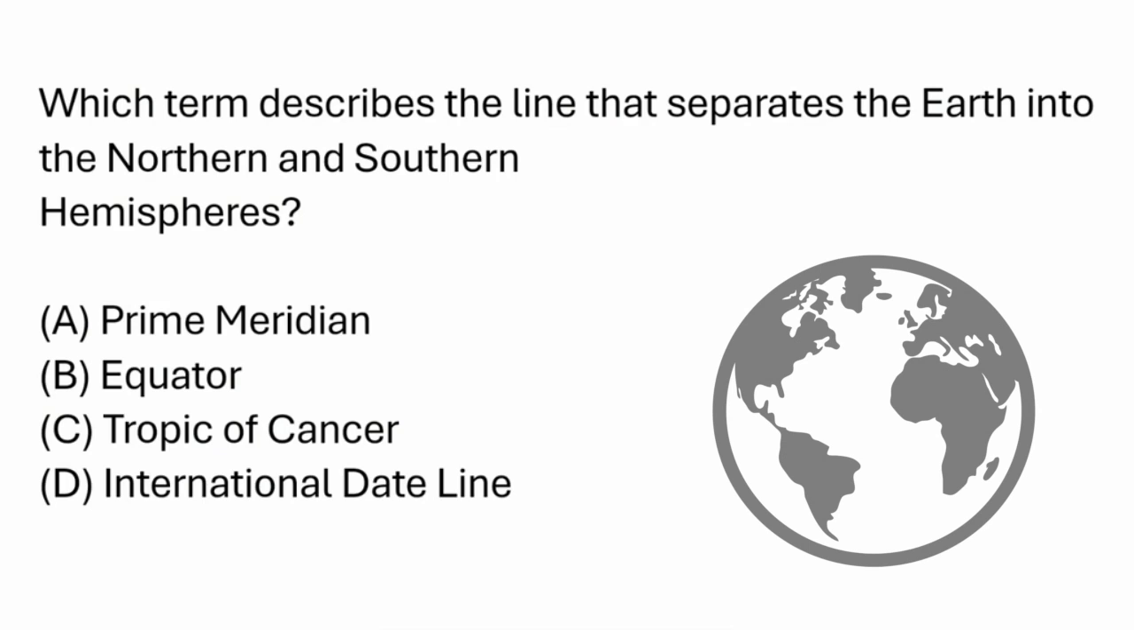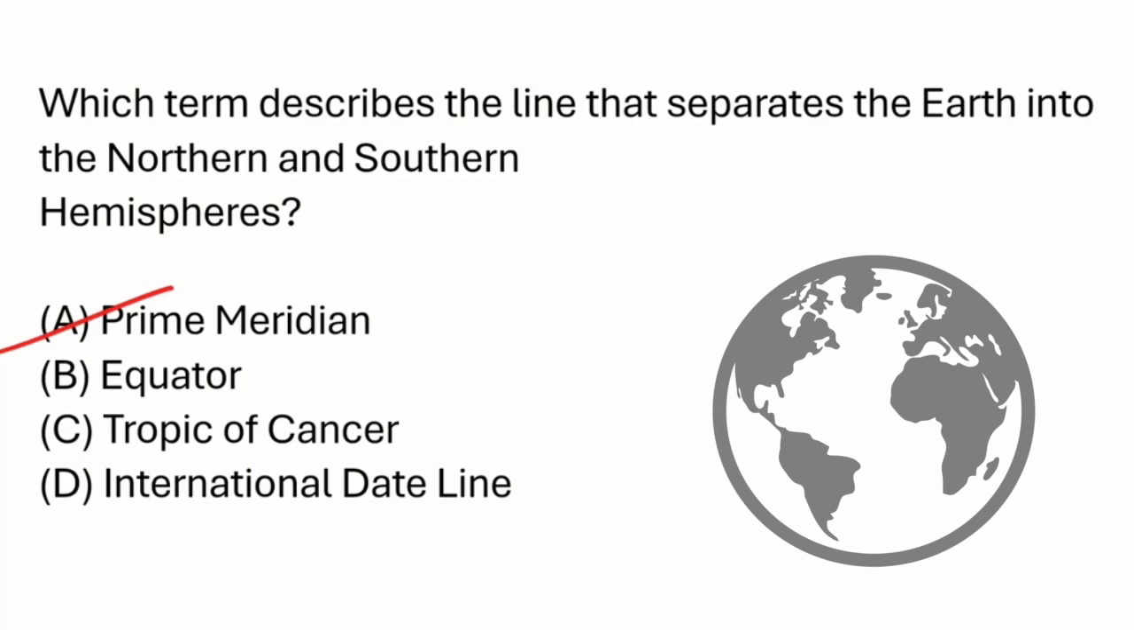So let's look at the first option here, prime meridian. The prime meridian is an imaginary line that divides the Earth into the eastern and western hemispheres. It's located at 0 degrees longitude. This is a vertical line, so it can't divide the northern and southern hemispheres. Prime meridian is incorrect.